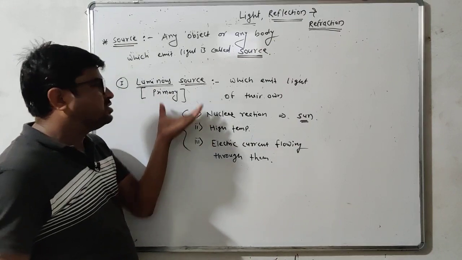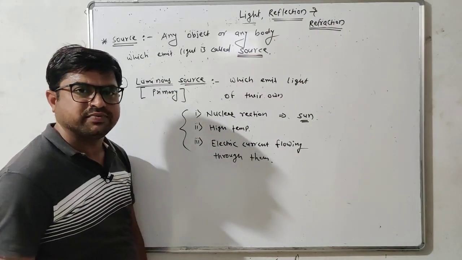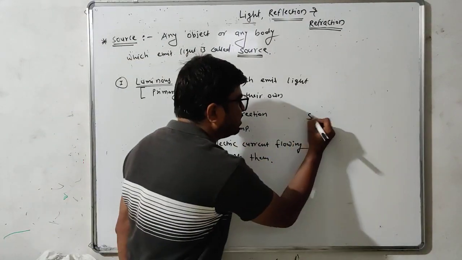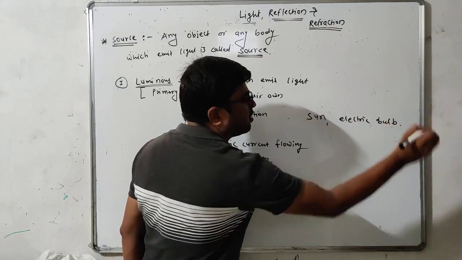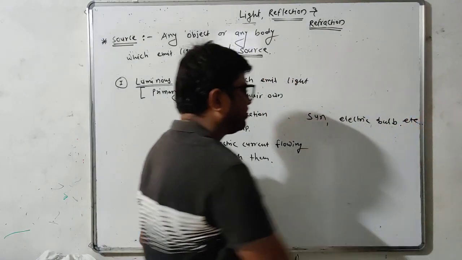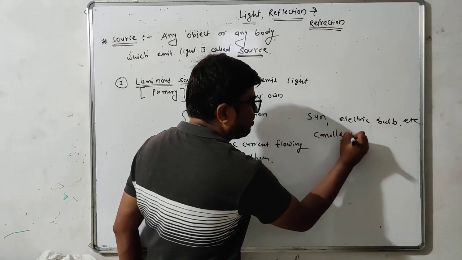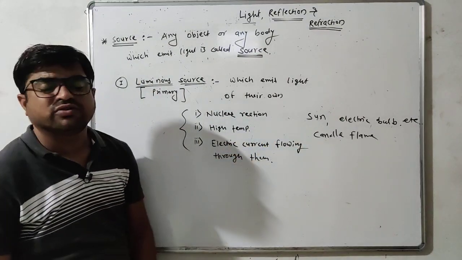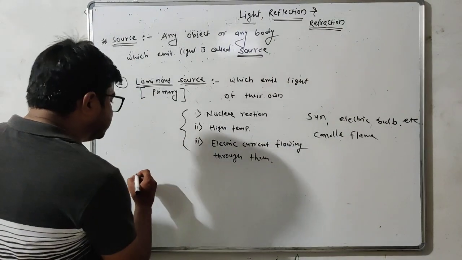Such sources of light are called luminous sources or primary sources. Examples of luminous sources or primary sources are the sun, electric bulb, candle flame, etc. Got it? Now the second type is